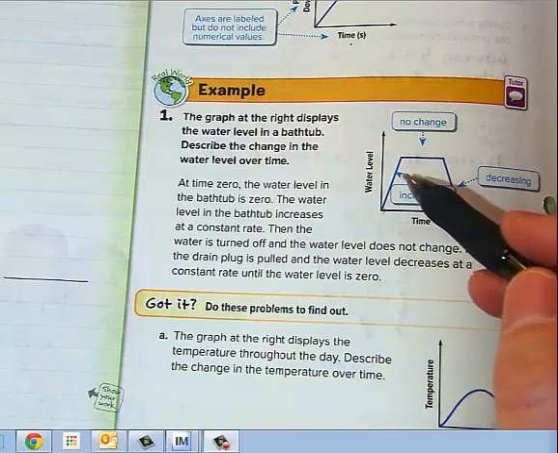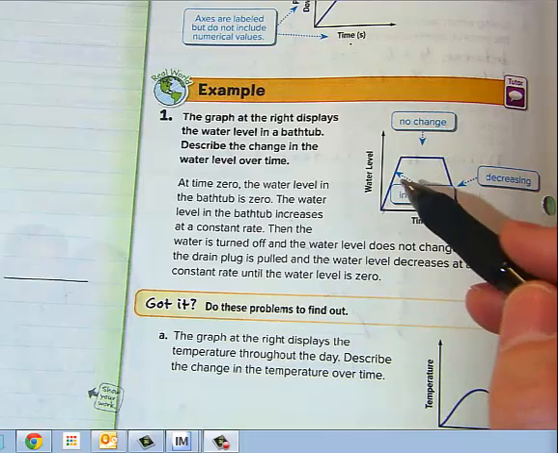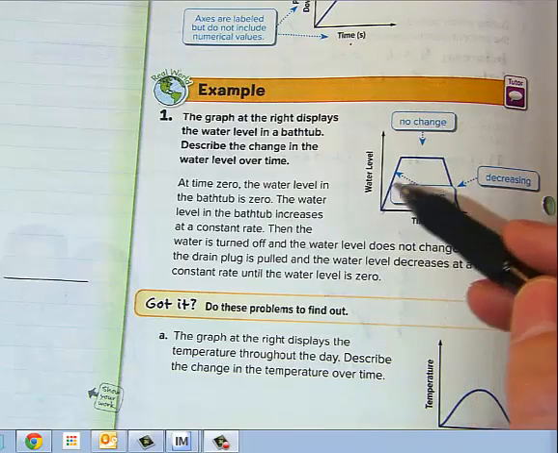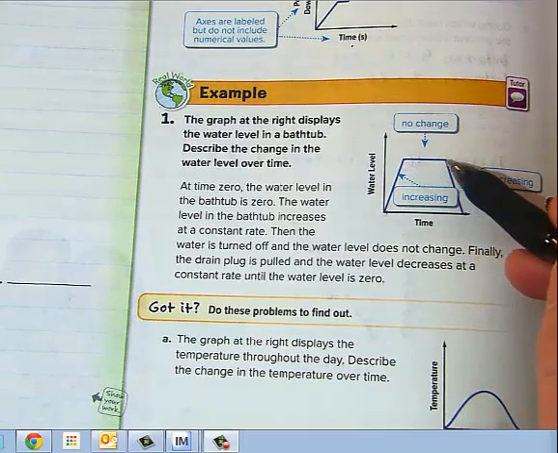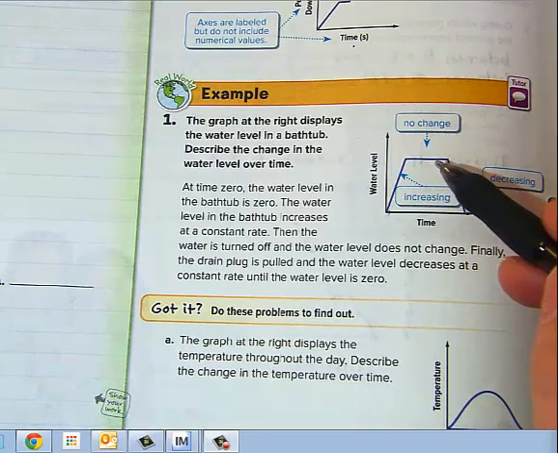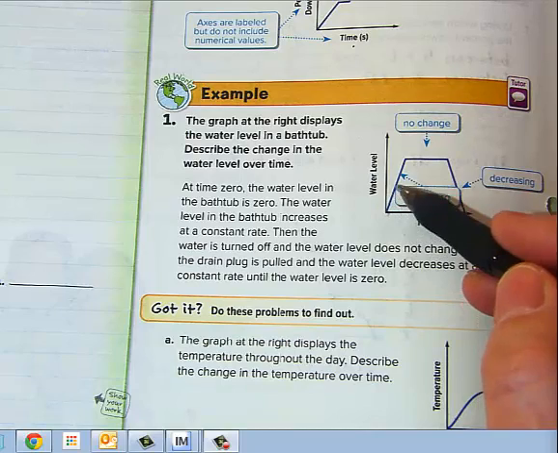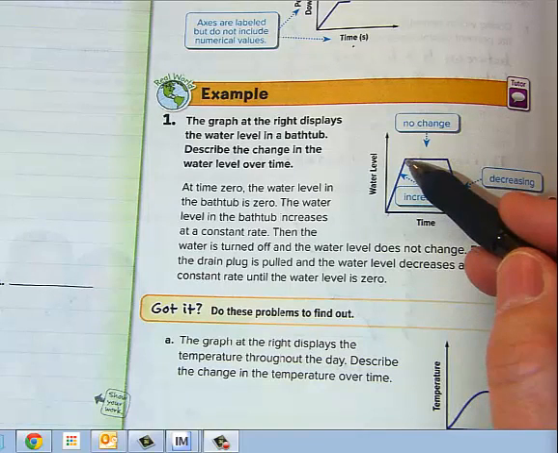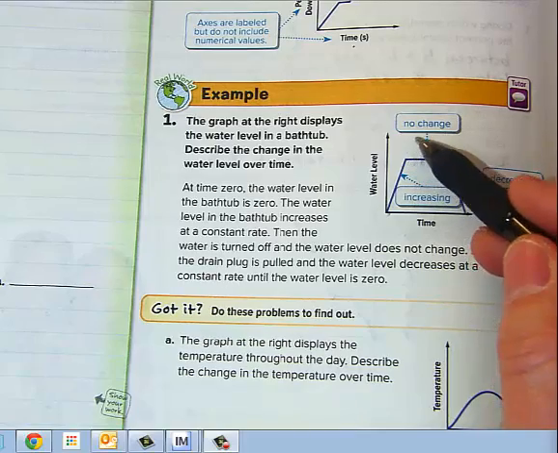You don't usually go around, hey, it's all the way on, partly on, more on, less on. You don't really mess with it. You just let the tub fill up. Then this flat part here, it's important you realize this flat part up here doesn't mean 0. It just means there's no change, okay? So basically what's happening here is the tub fills up, then time still increases. Time never stops, but the water level doesn't go any higher.